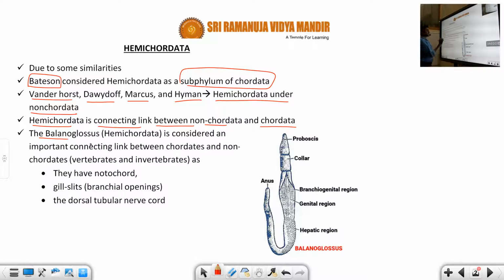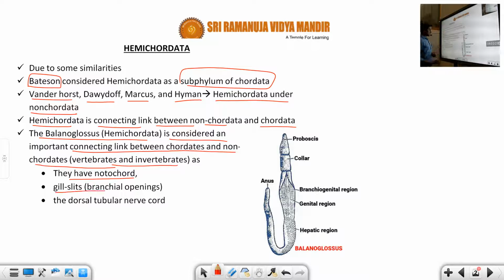You can take an example, students, of Balanoglossus, a Hemichordate. It is considered the connecting link between the chordates and non-chordates, that means vertebrates and invertebrates. Why does it show the connection? You can see they have a notochord. What do you mean by notochord? The notochord is a rod-like structure which separates the nerve cord and the alimentary canal.